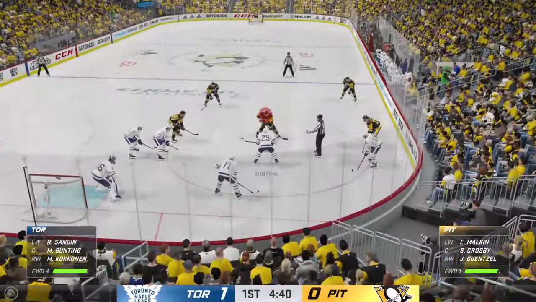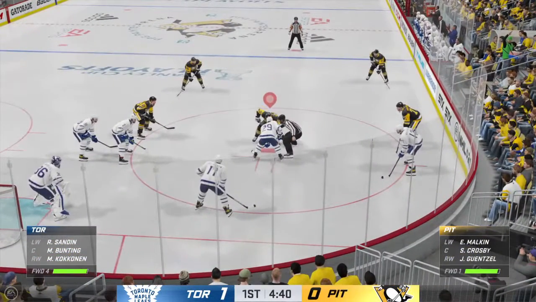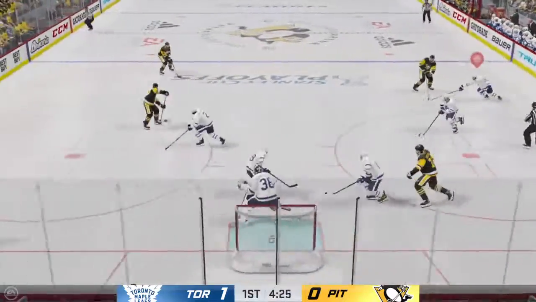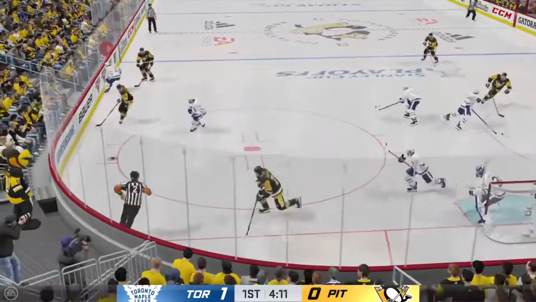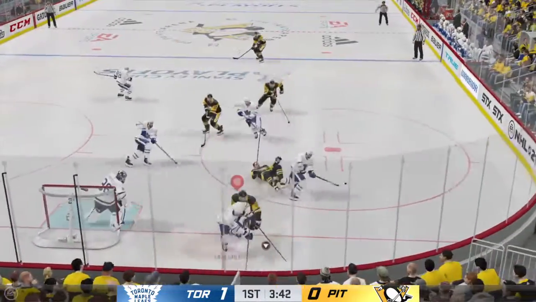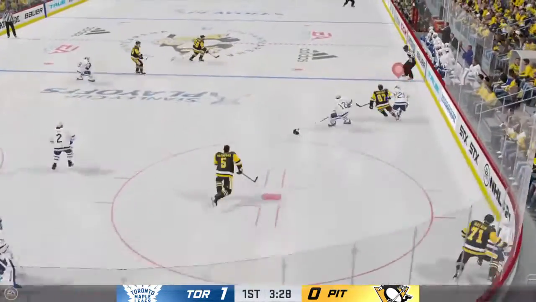Toronto has the 1-0 lead. The chances have been there for both teams this period. Pittsburgh picking up the pace a little bit since giving up that first goal. Here's Matheson back over Gensel to Letang. In deep into the corner. Malkin in front to Matheson. He's stopped by Campbell again. Jack Campbell's solid so far.